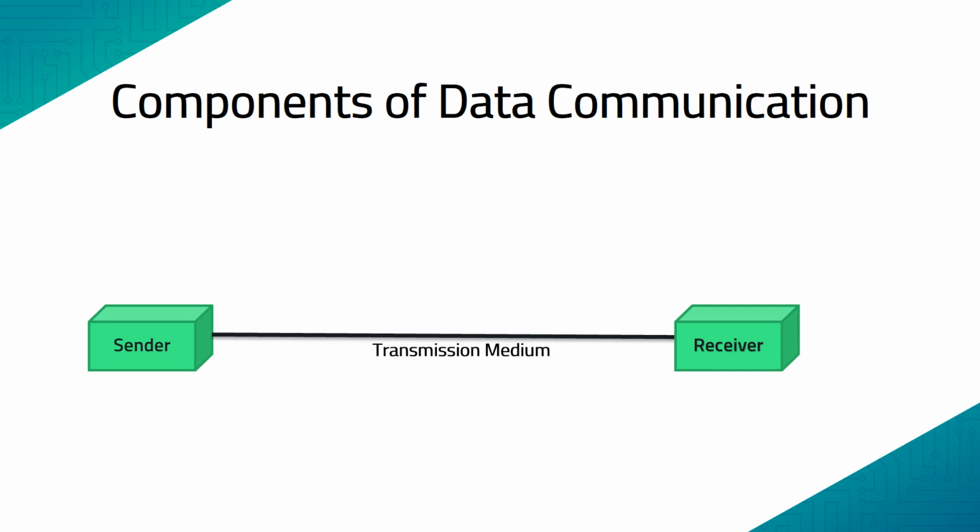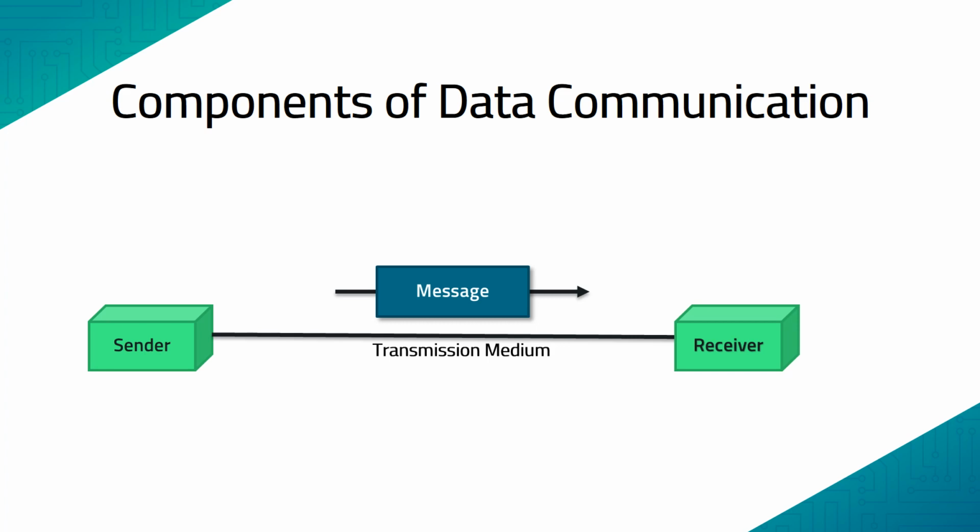There are various types of transmission media, in terms of wired or wireless. In the case of wired transmission media, we have options such as twisted pair cable, coaxial cable, and optical fiber cable. When it comes to wireless communication, the communication happens by means of radio waves. Then we have a message.